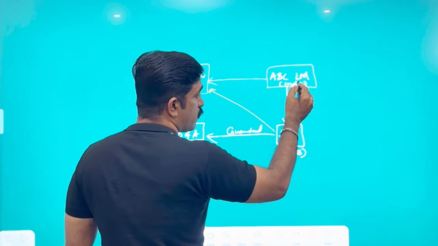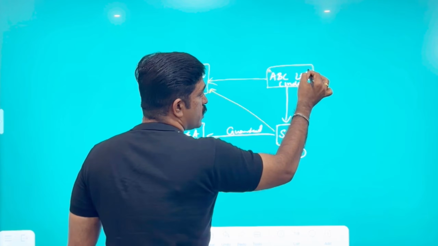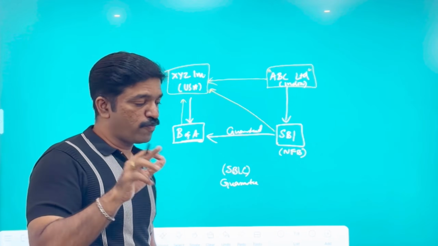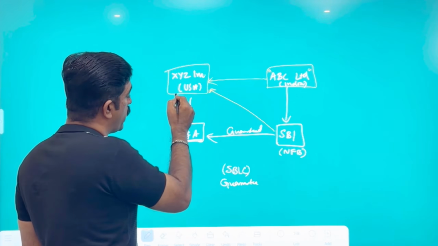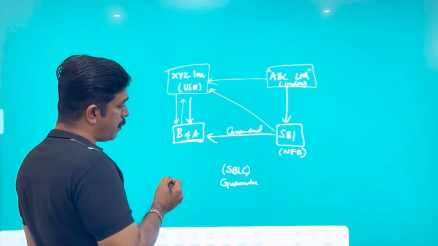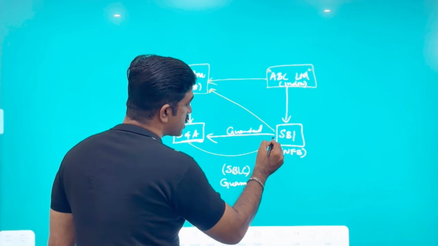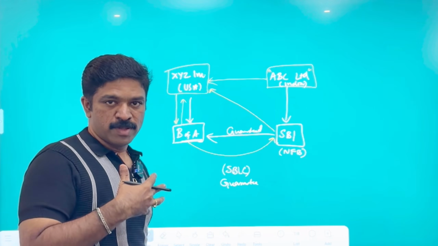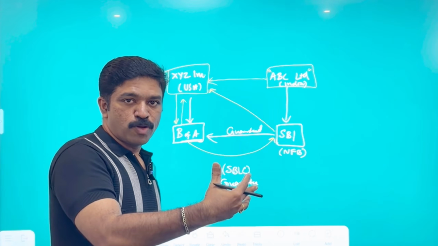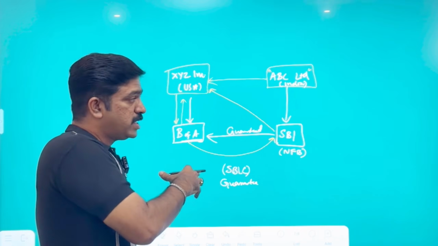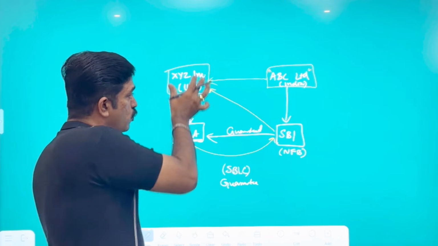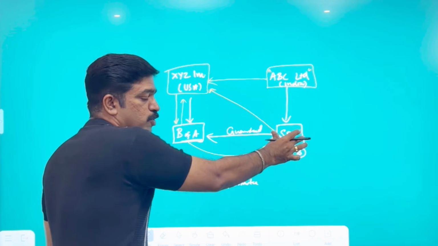If they are convinced that this subsidiary is capable of managing that through its own cash flows, then of course they also have to see the present position of ABC Limited. Because in the event of XYZ Incorporation defaulting on the loan to Bank of America, Bank of America will ask SBI to pay. SBI has given a promise to Bank of America that in the event of default by XYZ Incorporation, we will settle you. So the claim will come to SBI.